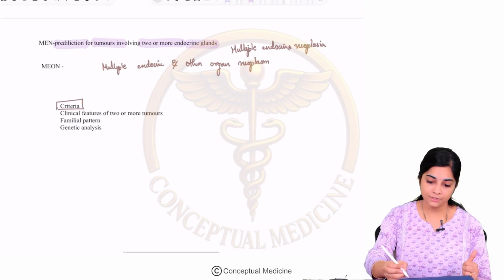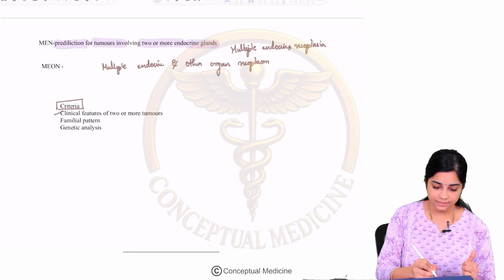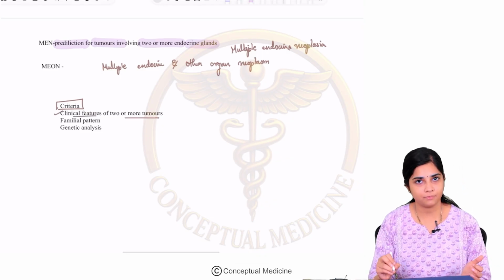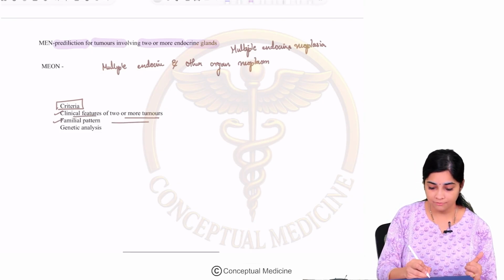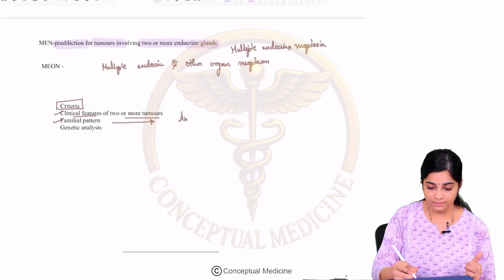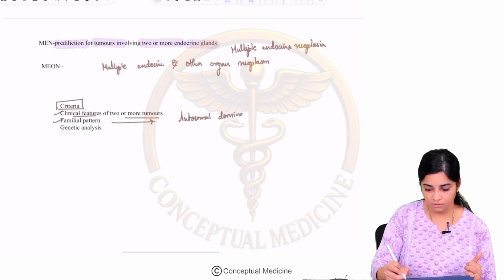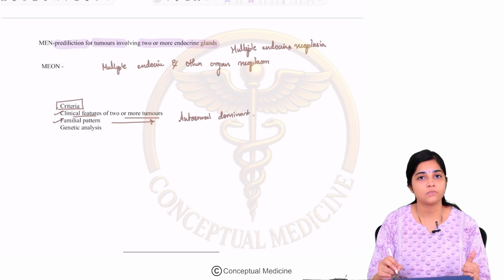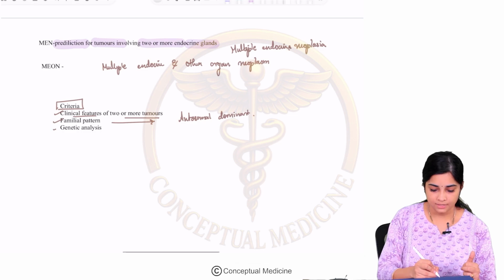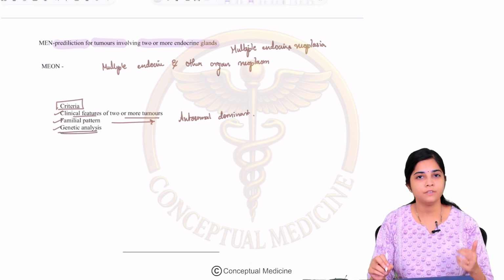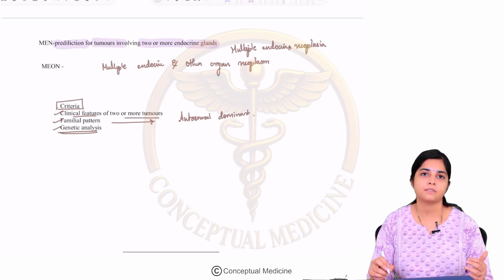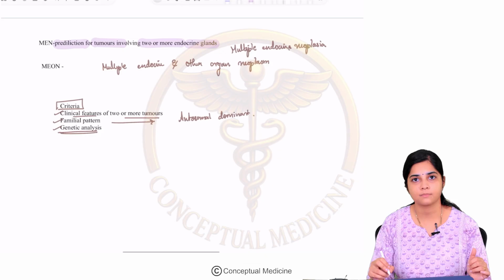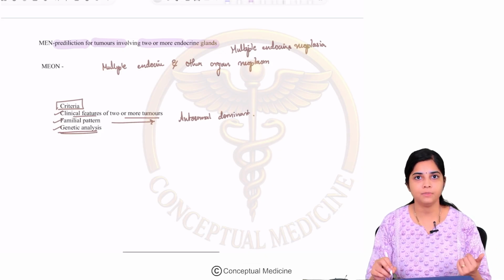So let us look at the diagnostic criteria for Men syndrome. The diagnostic criteria comprise clinical features of two or more tumors arising from endocrine glands. Then they have a familial pattern, and all of them are inherited in an autosomal dominant pattern. The only way to definitively diagnose them is genetic analysis, which will come positive for specific mutations. What those mutations are, we will be looking at.